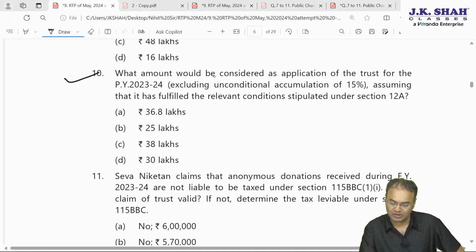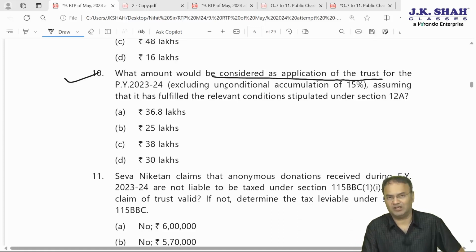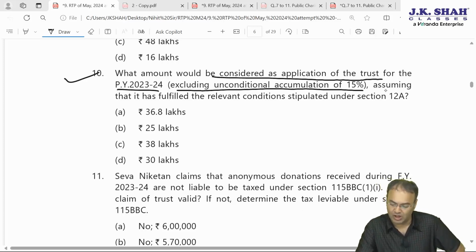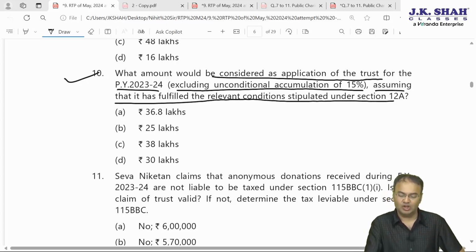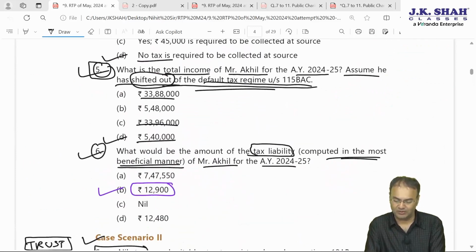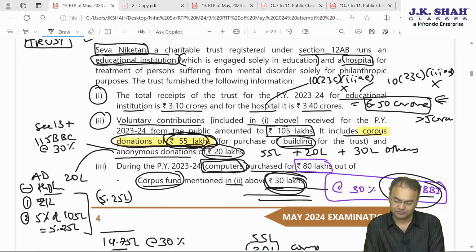Okay, what amount would be considered as application of the trust? Application, that is application of 85% of income for the previous year 23-24, excluding unconditional accumulation of 15%. Unconditional accumulation of 15% means the initial 15% is exempt. Apart from that, how much in addition to that 15% will be considered as application of income, assuming that the trust has fulfilled all the relevant conditions stipulated in section 12A. So which items will be considered as application of income? We'll have to go backwards, start from the beginning and calculate it out.